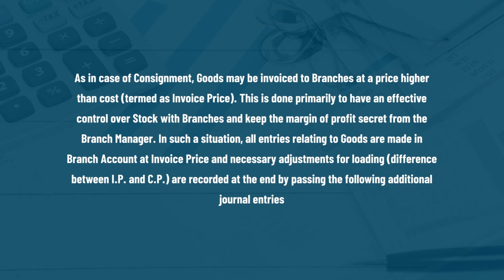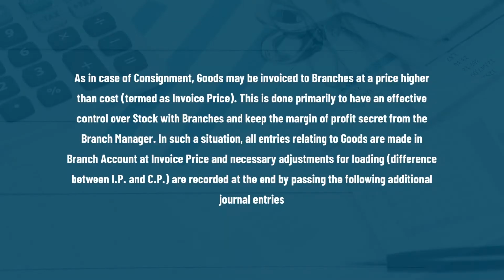This is done primarily to have effective control over stock with branches and keep the margin of profit secret from the branch manager. So, the head office does not want to disclose the actual amount of profit earned by the head office to the branch manager.